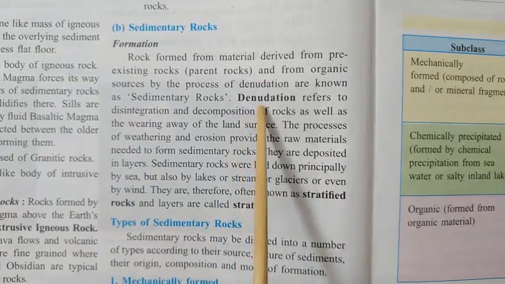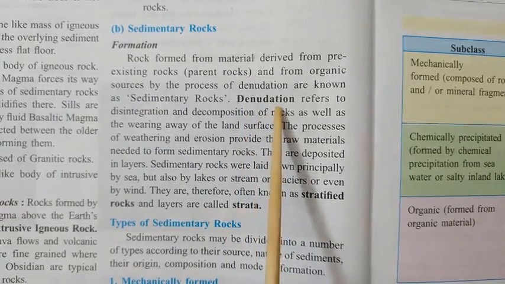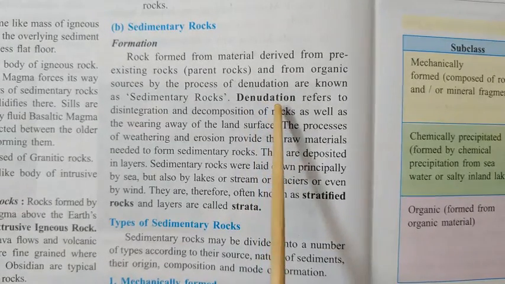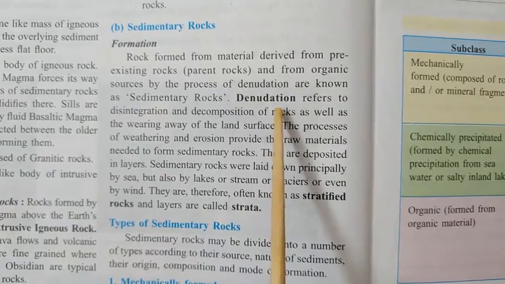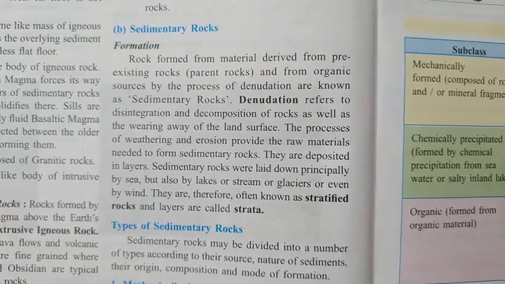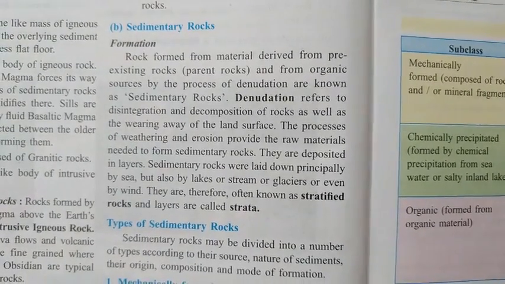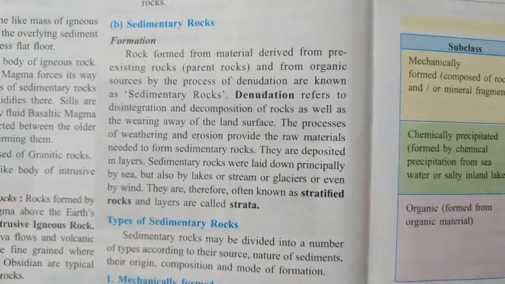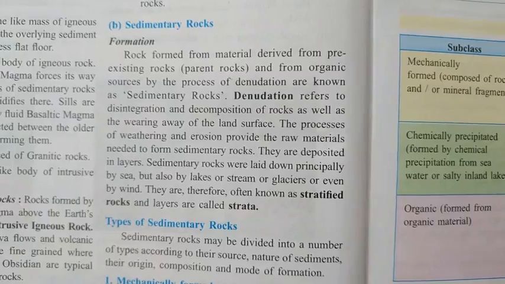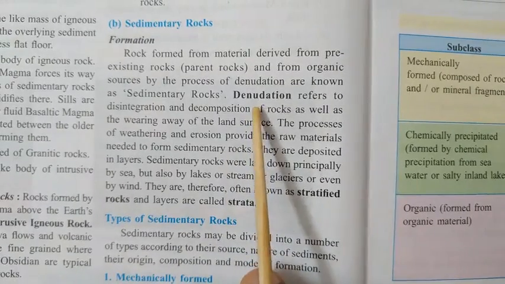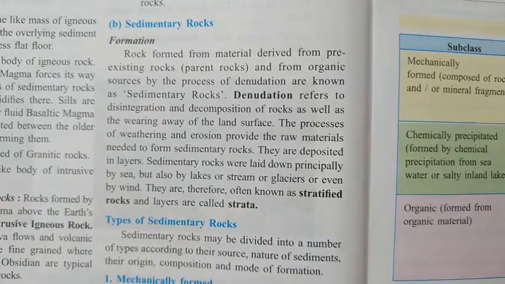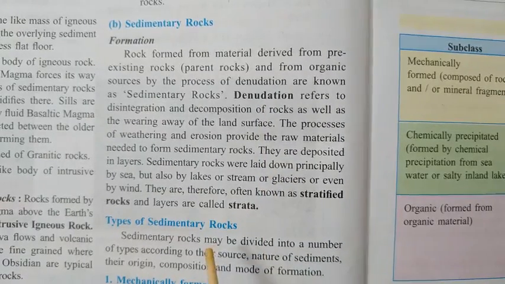Now usually the word denudation is the combined process, the two processes, that is weathering and erosion. Together it is called denudation. So when you study the chapter on weathering, you will study it in more detail. But as I am teaching you, let me just explain briefly. So denudation consists of two processes, that is weathering and erosion.